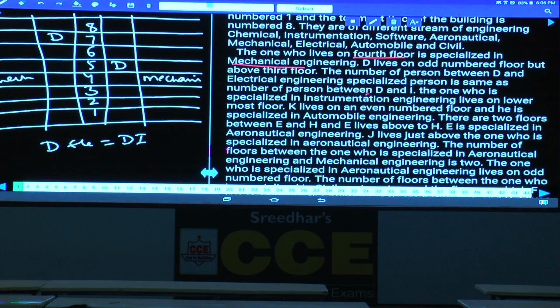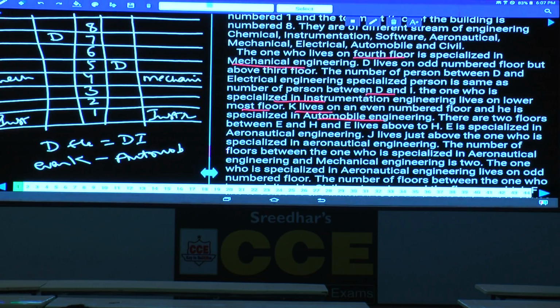The next one. The one who is specialized in instrumentation engineering lives on lowermost. Instrumentation is at the lowermost, and this is fixed. K lives on an even number floor, and this person is specialized in automobile engineering. Now this K is specialized in automobile engineering and lives on an even number floor.